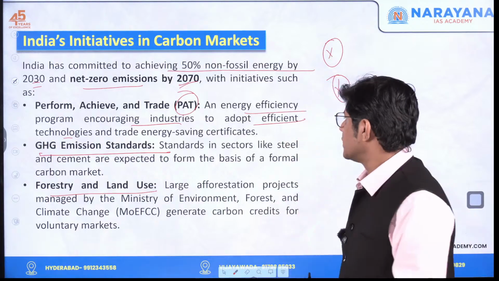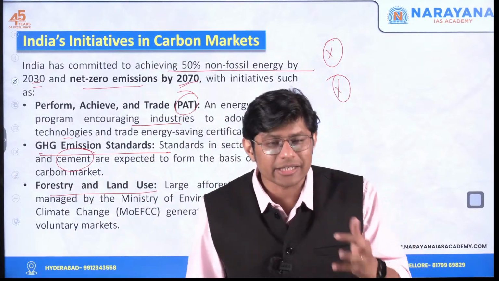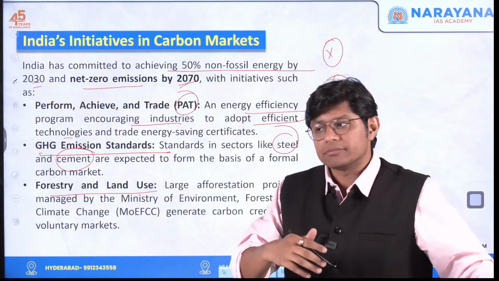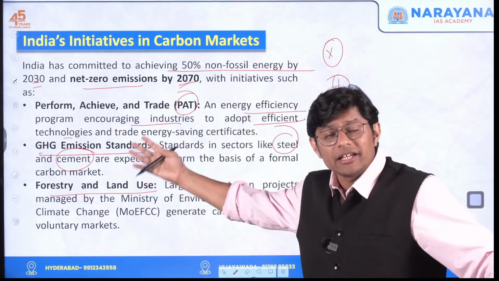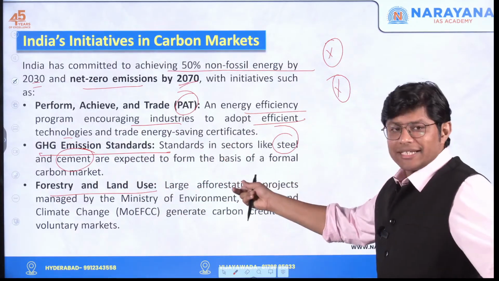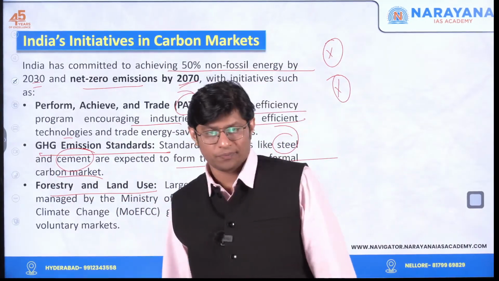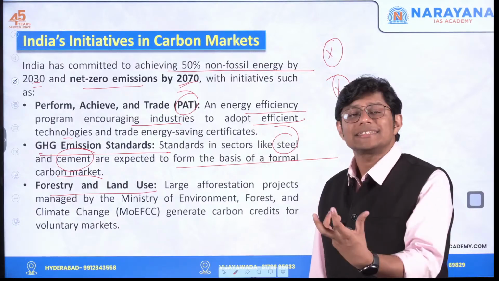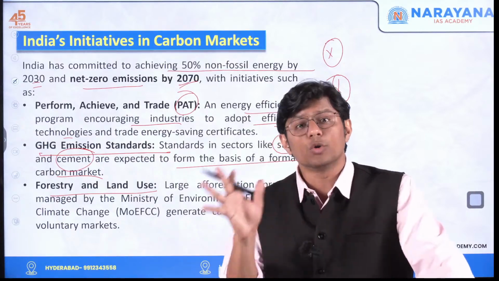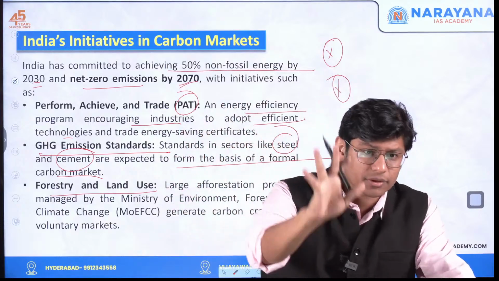The second is steel and cement. Now these are the sectors which are energy intensive. The greenhouse emissions are emitted more from these energy intensive industries. Now, standards in sectors like steel and cement are expected to form the basis of a formal carbon market. So, we are considering these industries as the basis when we frame rules for carbon markets, or how the trade in the carbon market will be carried out.